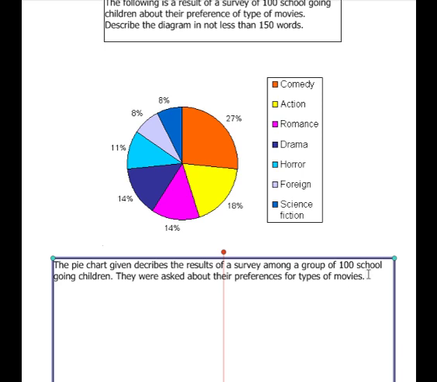Now if you see, there are 7 types of movies.